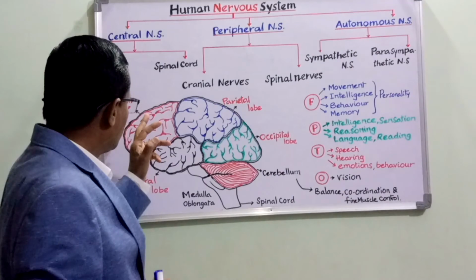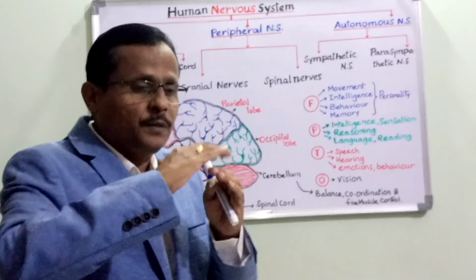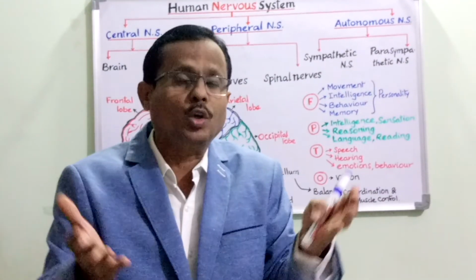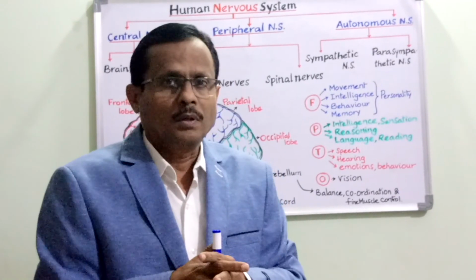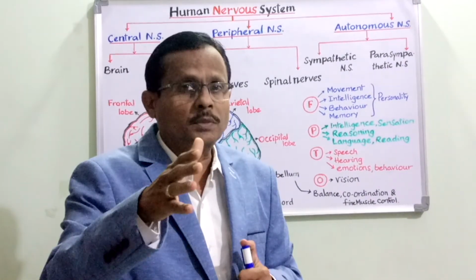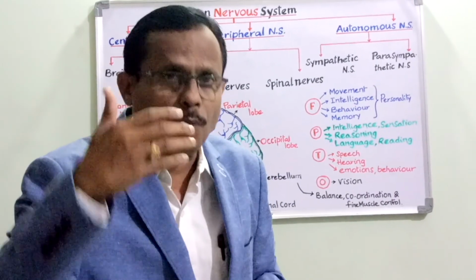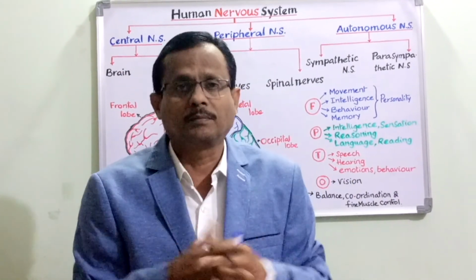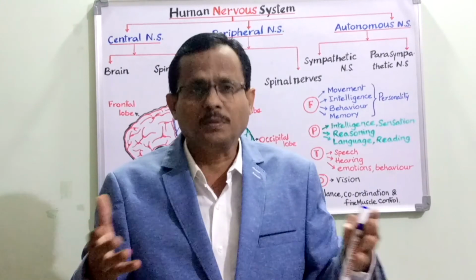Now, these increase the surface area of the brain to accommodate more neurons. It is quite interesting to note that a person in whom the number of neurons is more is said to be more intelligent, as studies reveal.